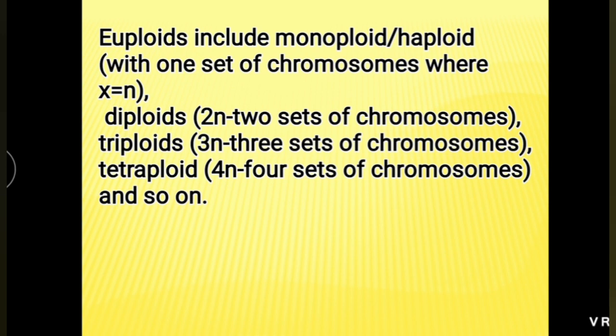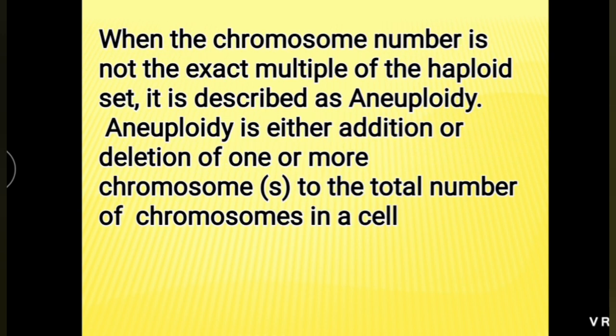Euploids include monoploid or haploid, means only one set of chromosomes, where X is equal to N. Means in case of human being, N is equal to 23. Then diploid, 2N, two sets of chromosomes. In human, 2n is equal to 46. Then triploid 3n, tetraploid 4n, 4 sets of chromosomes and so on.